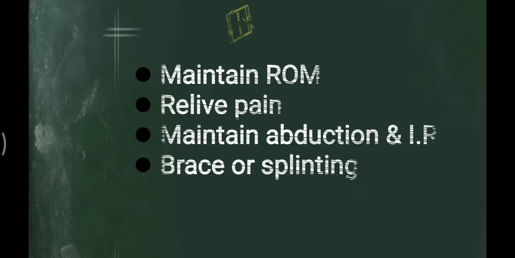Rest is compulsory for the patient with Perthes disease, and rest can also be prescribed to give rest to the particular part. And the patient with Perthes disease has more chances to get osteoarthritis in future.